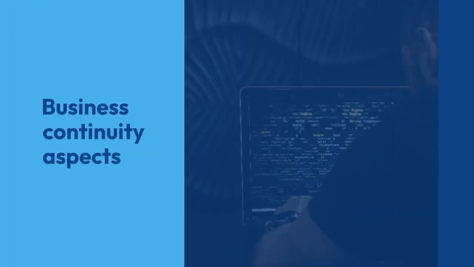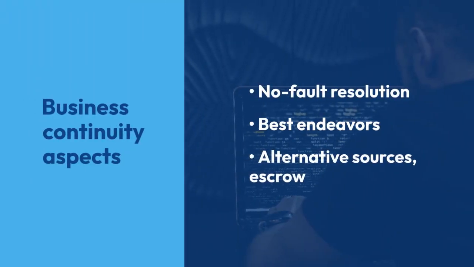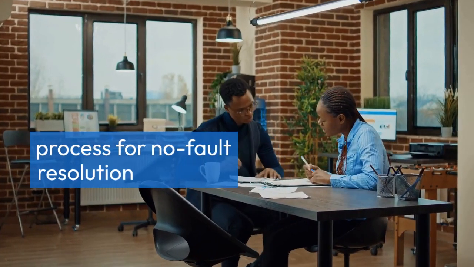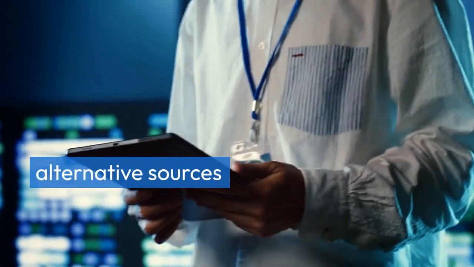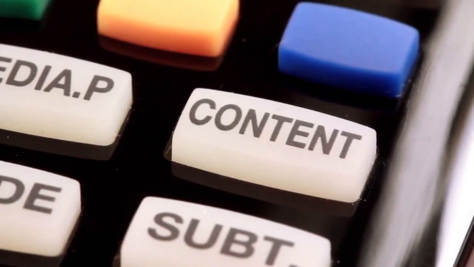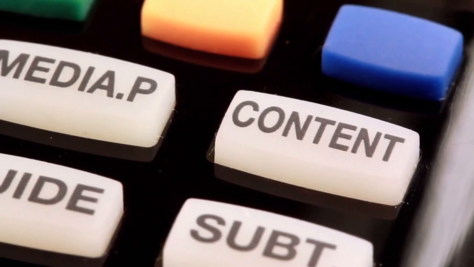Business continuity aspects such as no-fault resolution, best endeavors, alternative sources, escrow. Does the agreement include provisions for business continuity? Is there a process for no-fault resolution? Are there alternative sources in place in case of disruption? Is there an escrow arrangement in place for critical data or systems?